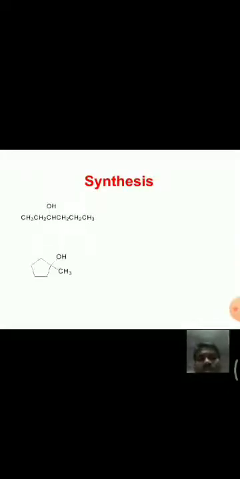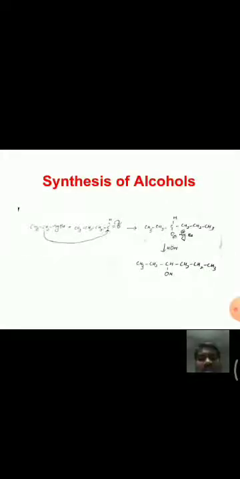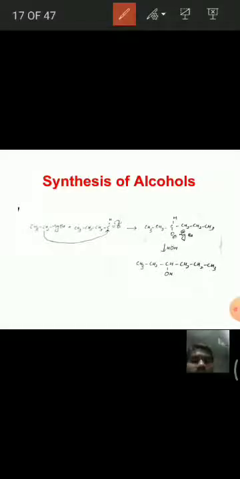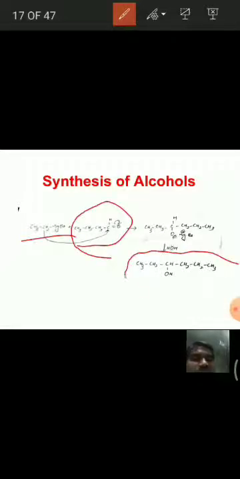Next, coming to some more examples. Preparation of these examples, the syntheses are given here. Some examples: ethyl magnesium bromide, when it is treated with butanal, it gives this secondary alcohol.